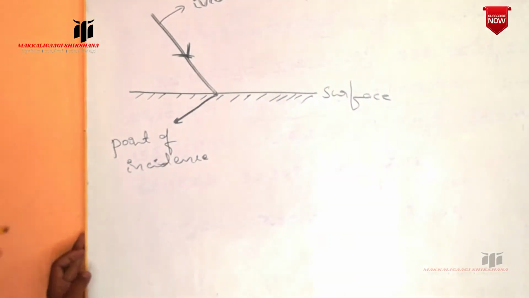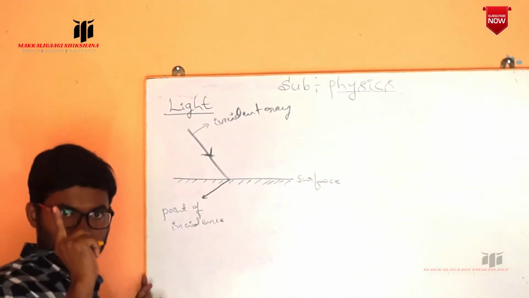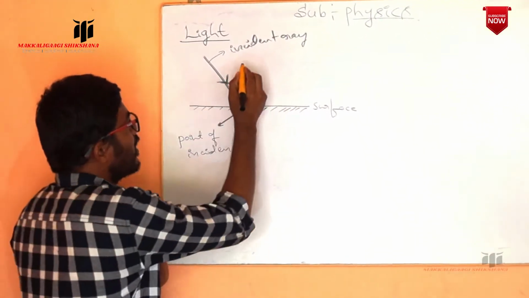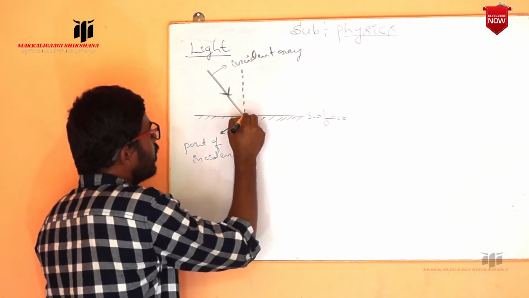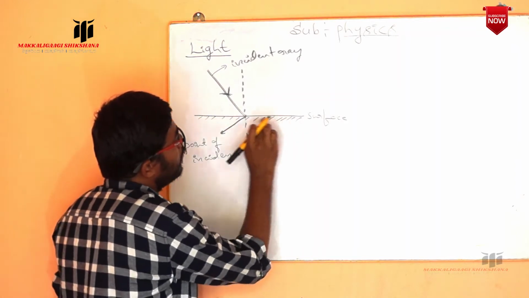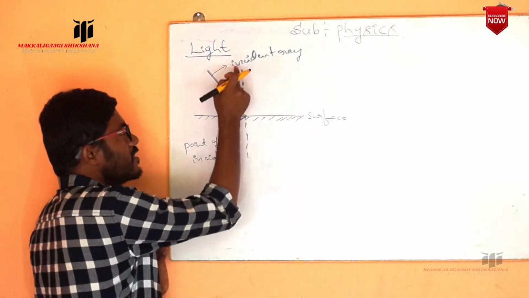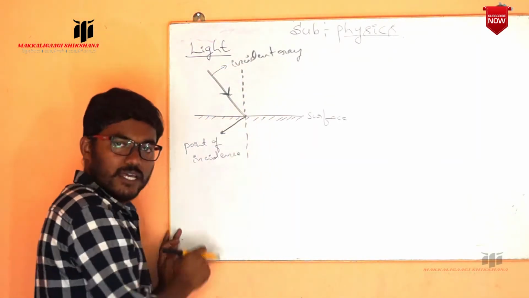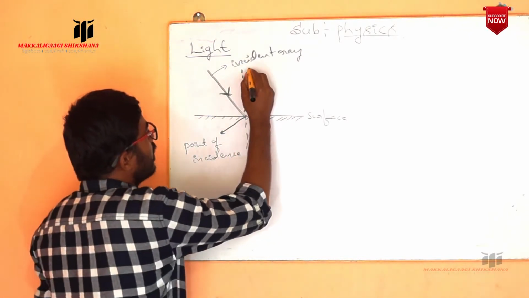Now, at the point of incidence, I am going to draw a reference line, which we call the normal. So this is the normal, which is perpendicular to the reflecting surface. Perpendicular means the angle between this normal and the reflecting surface is 90 degrees. So this is called the normal.